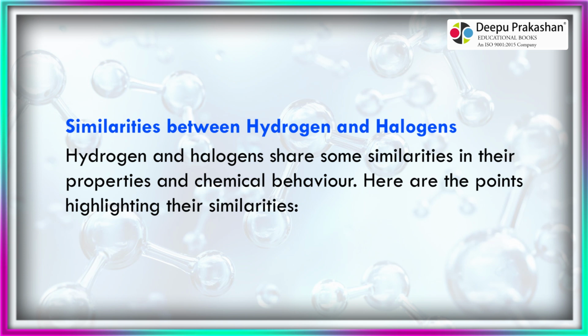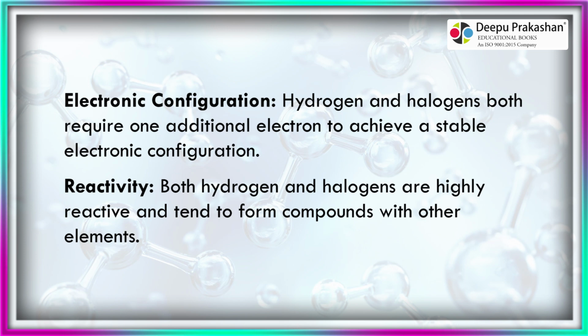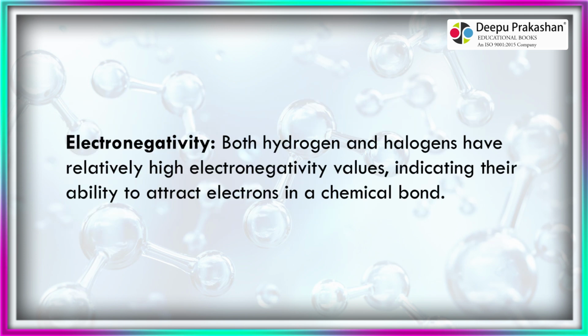Similarities between hydrogen and halogens. Hydrogen and halogens share some similarities in their properties and chemical behavior. Here are the points highlighting their similarities. Electronic configuration: hydrogen and halogens both require one additional electron to achieve a stable electronic configuration. Reactivity: both hydrogen and halogens are highly reactive and tend to form compounds with other elements. Electronegativity: both hydrogen and halogens have relatively high electronegativity values, indicating their ability to attract electrons in a chemical bond.